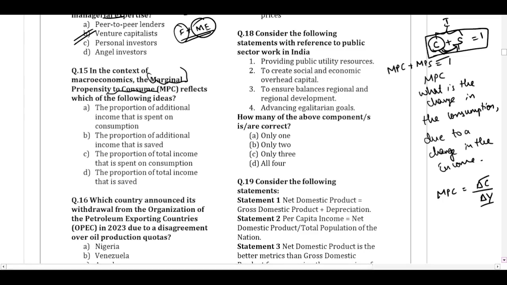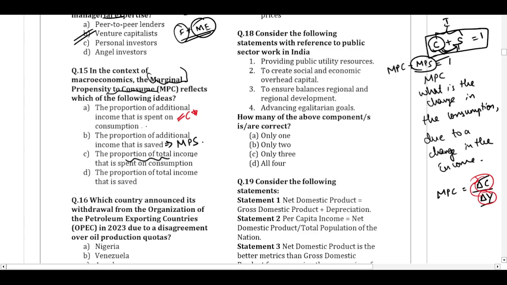Now the question is asking us, what is marginal propensity to consume here? So option 1 says it is the proportion of additional income that is spent on the consumption. It is directly syncing with our formula. So this is correct. Let us keep it on hold. The proportion of additional income that is saved. I just told about the marginal propensity to save. So this option is talking about marginal propensity to save.